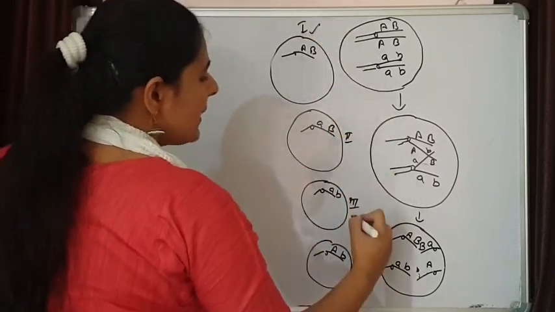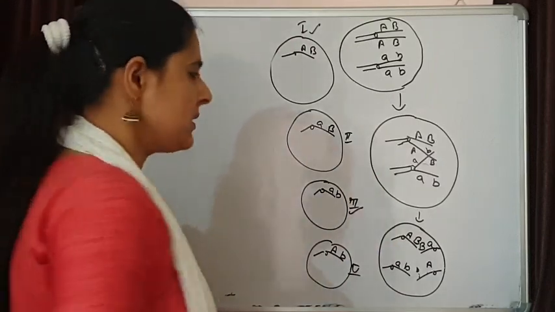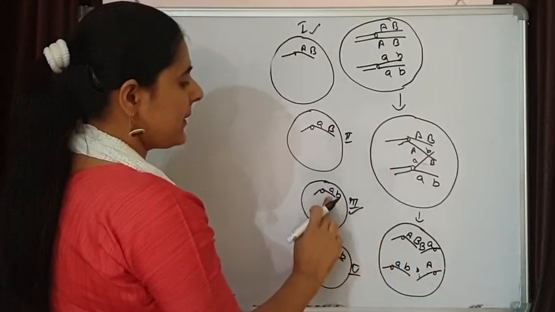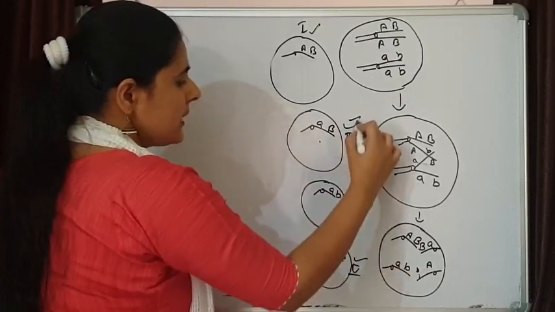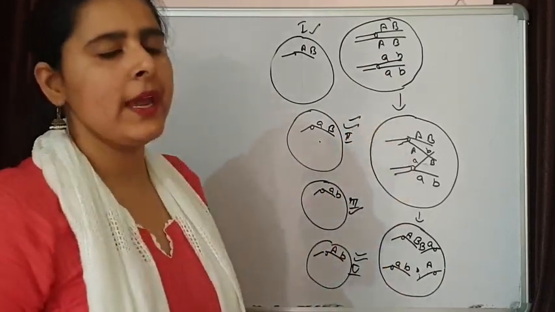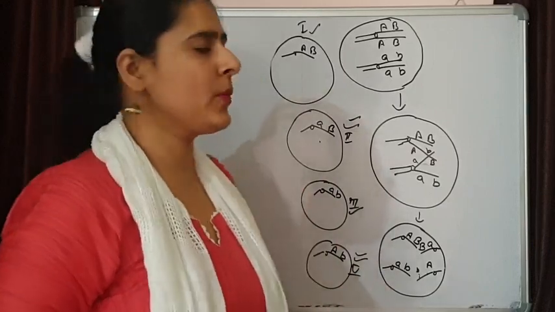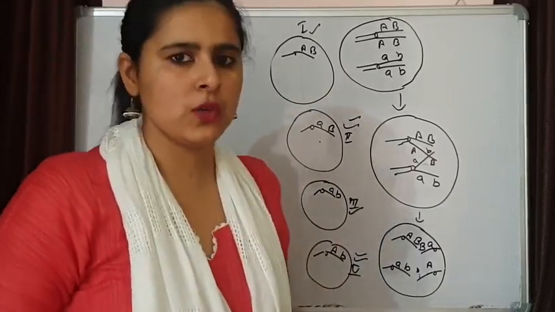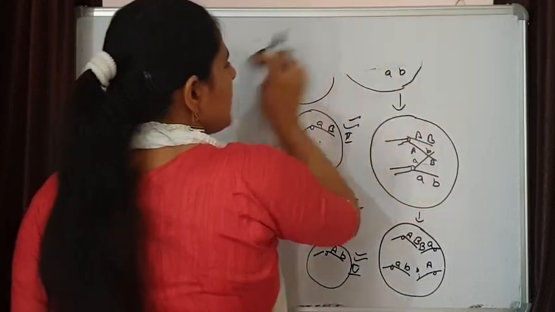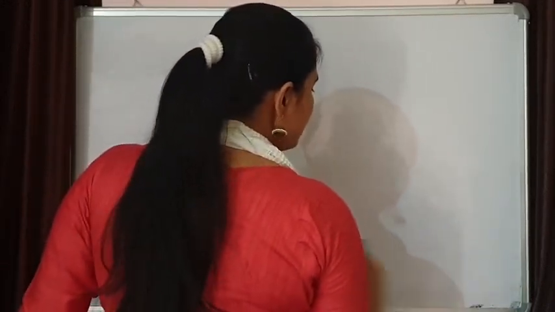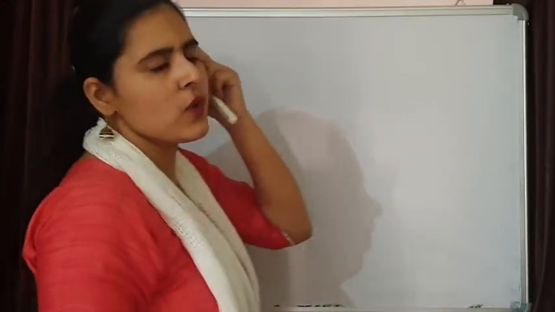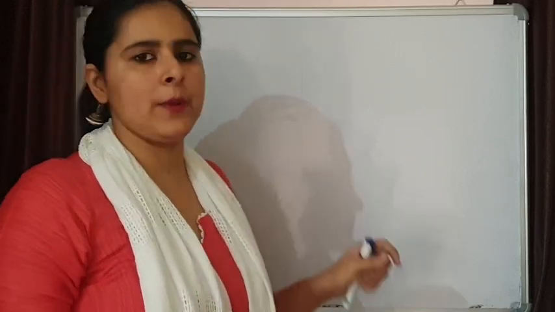The first one and the third one are parental types, capital A, capital B, small a, small b. But the second and fourth ones are the recombinant types, and these recombinant types are formed because of the process of crossing over. So significance of crossing over is that it is leading to variations, and we know that variations are the raw materials for the process of evolution, and these variations are also helping us to survive in the changing environment.